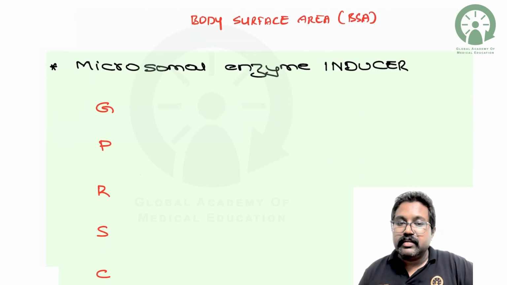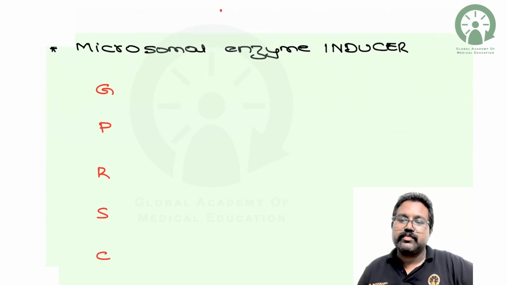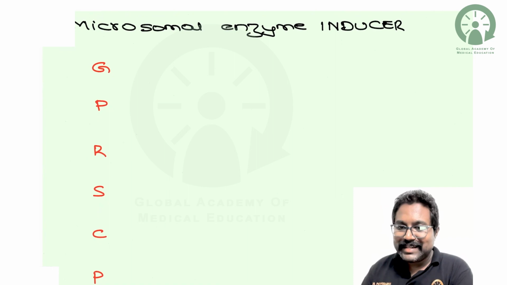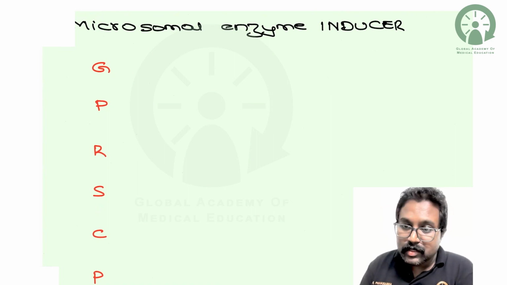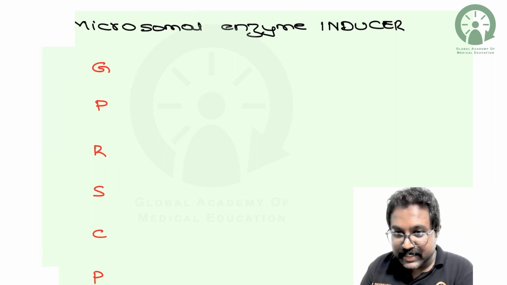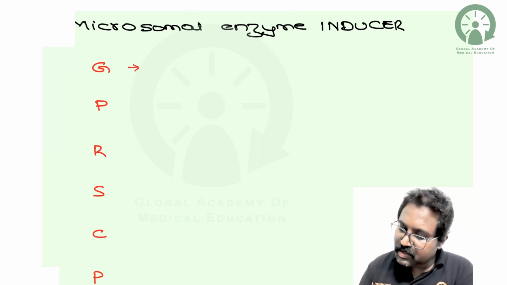So next, coming to the drugs which can induce microsomal enzymes. They can be remembered by a mnemonic called GPRS cell phone. All of you must have heard this, a very useful and easy mnemonic.